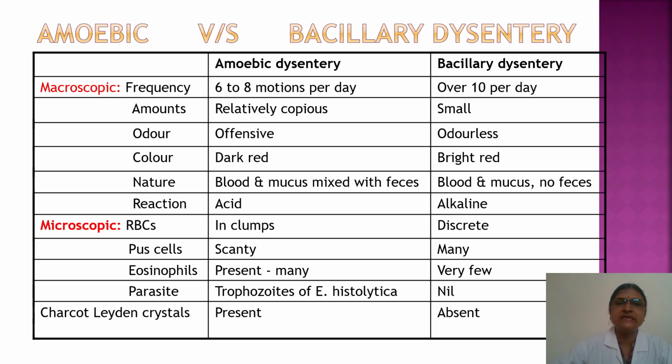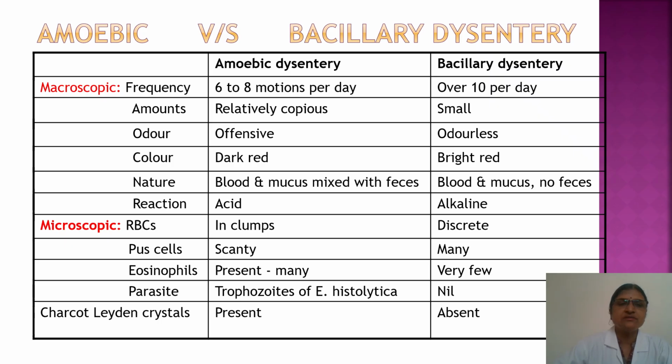Color in amoebic dysentery is dark red, in bacillary it is bright red. Nature of the stool in amoebic dysentery is blood and mucus mixed with the feces. In bacillary dysentery, it is mainly blood and mucus and scanty or no feces. Reaction in amoebic dysentery, pH is acidic, and in bacillary it is alkaline.